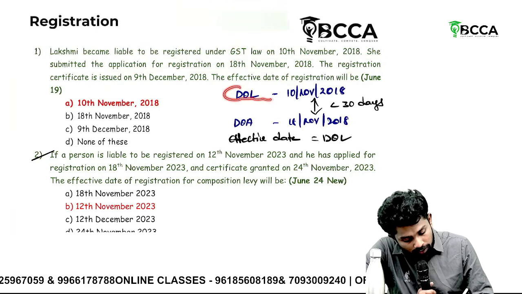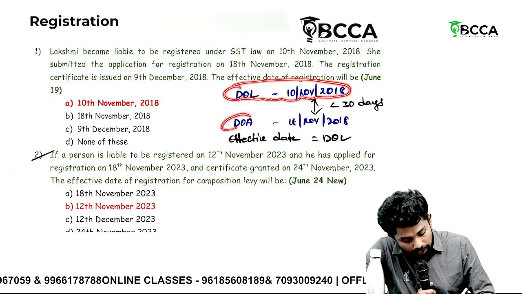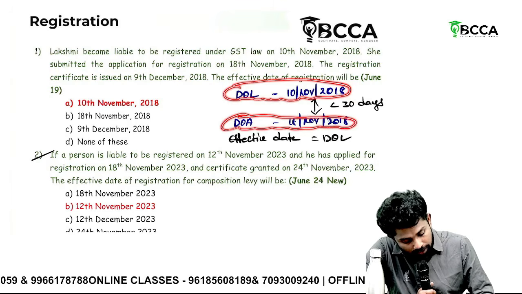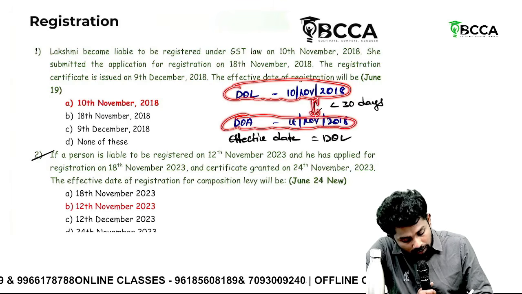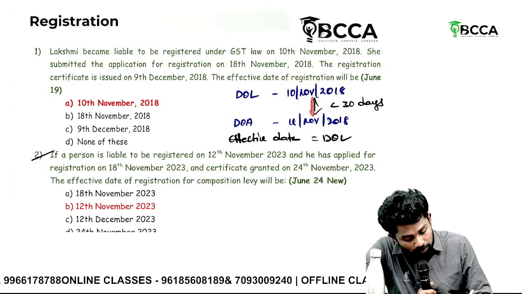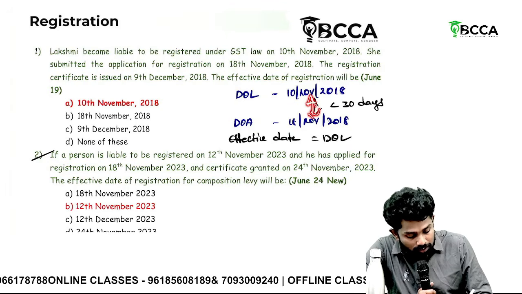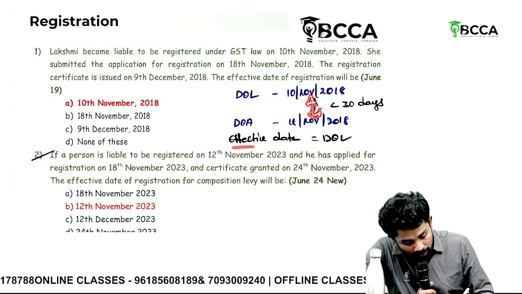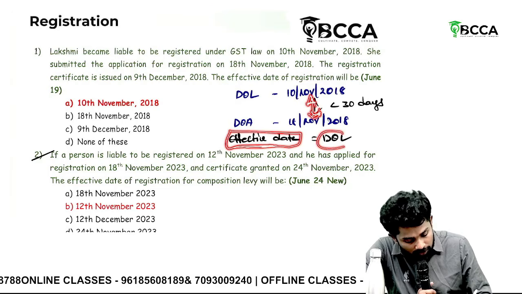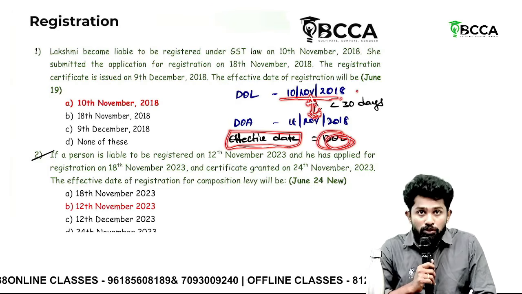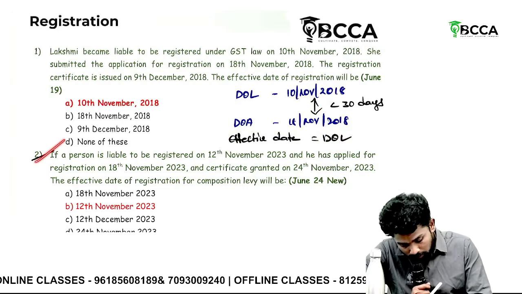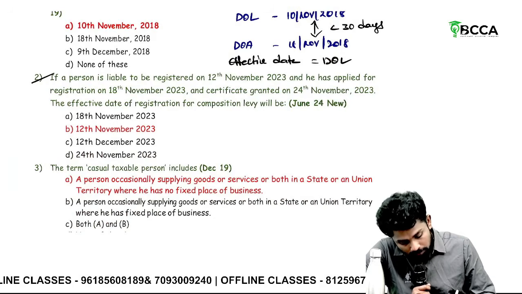So the date of liability here is 10th November. Date of application is 18th November. So there is a 30 days time gap. Within 30 days only the application has been made. Where the application has been made within 30 days, then the effective date of registration is the date of liability. That is 10th November 2018 only. The second question is more or less the same, same provision, just the dates change.